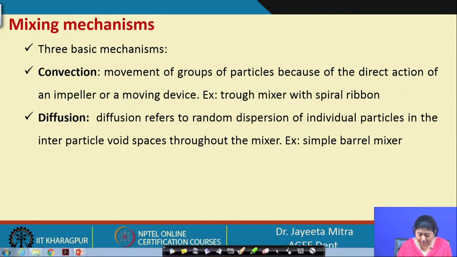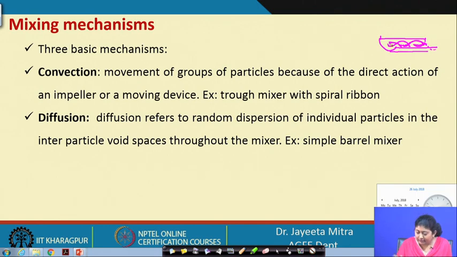If you visualize this in case of convection, there is a trough, and there is a central ribbon, some kind of metal ribbon or special kind of mixer blade.